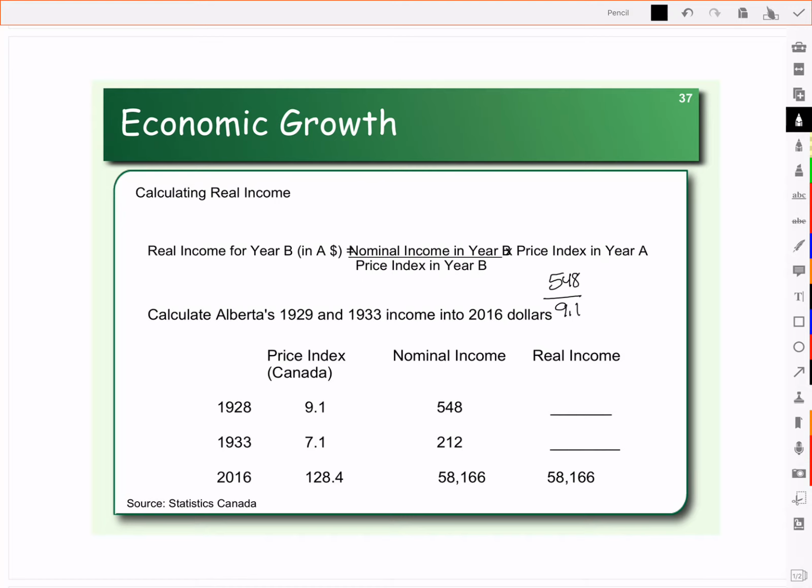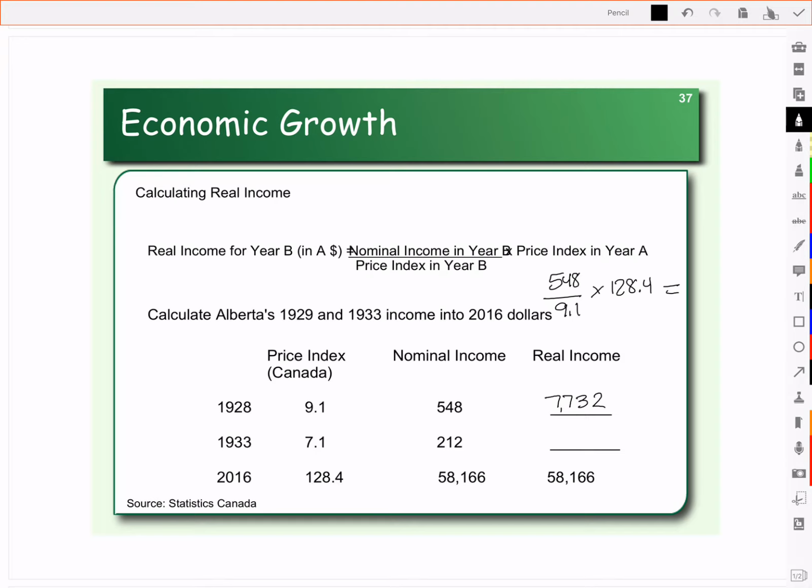So you would have made $548 in 1928. The consumer price index then was 9.1. If you want to compare it to today, you need to use today's consumer price index, 128.4. So if we take 548, divide it by 9.1, and multiply by 128.4, then what we find is that $548 back in 1928 is the same as making $7,732 today.